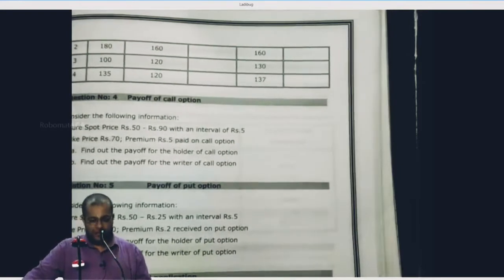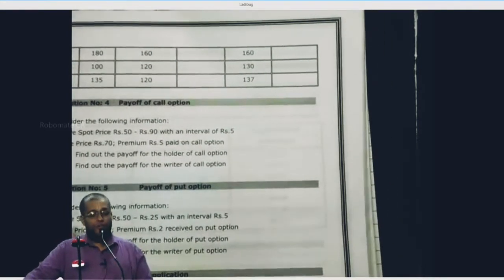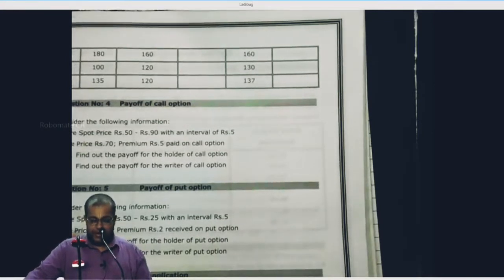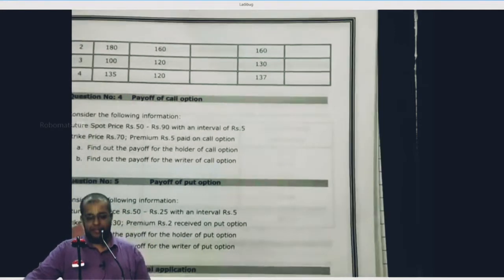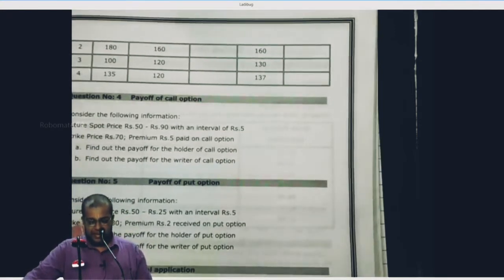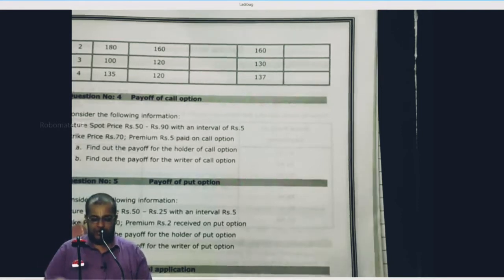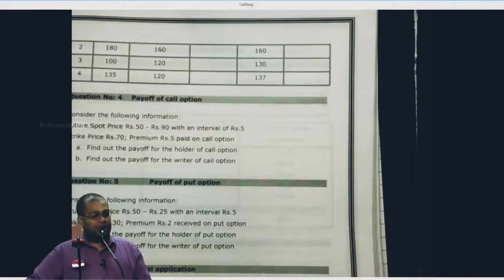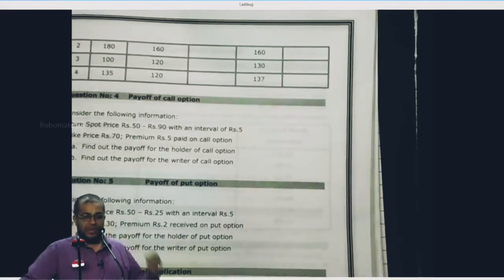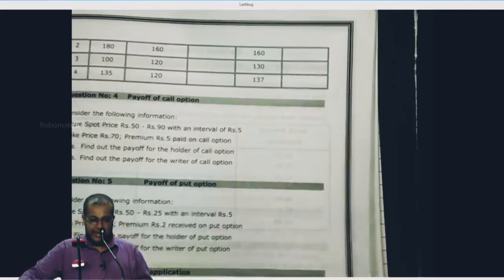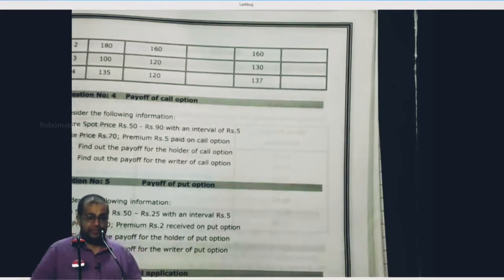Consider the following information. Future spot price 50 to 90 with an interval of rupees 5. Strike price 70, premium rupees 5 paid on call option. Find out the payoff for the holder of the call option. Find out the payoff for the writer of the call option. Ignore time value of money. We'll bring the time value of money into the picture later. Okay? Ignore time value of money.